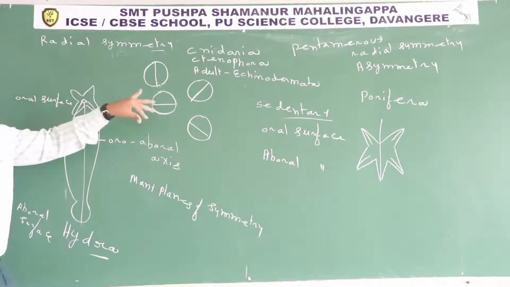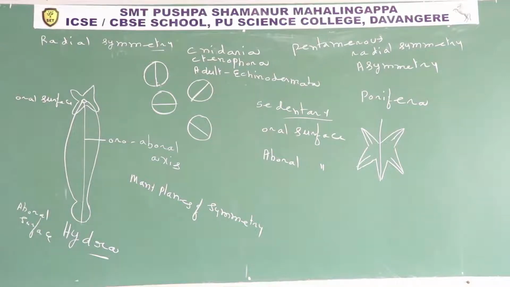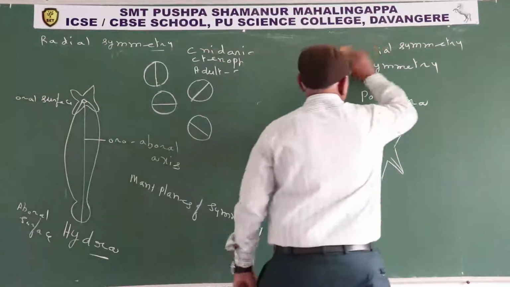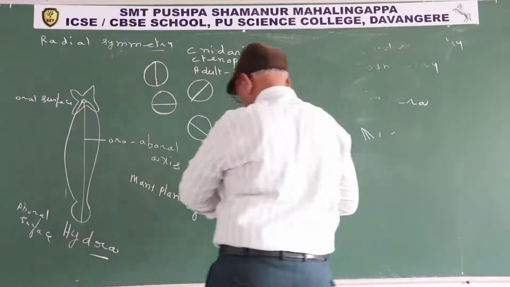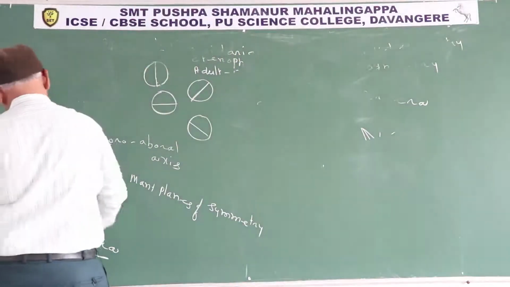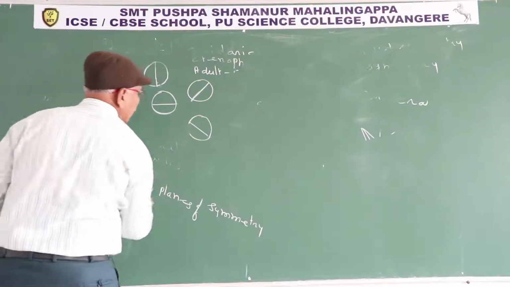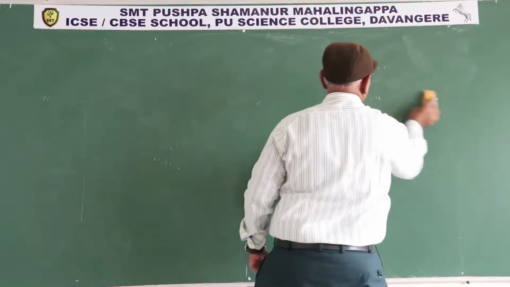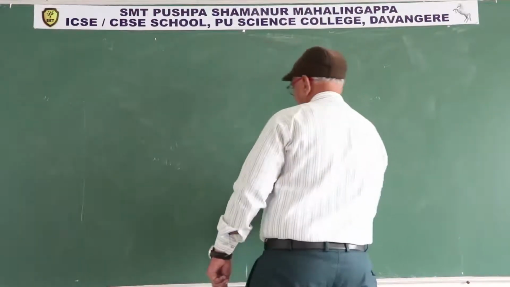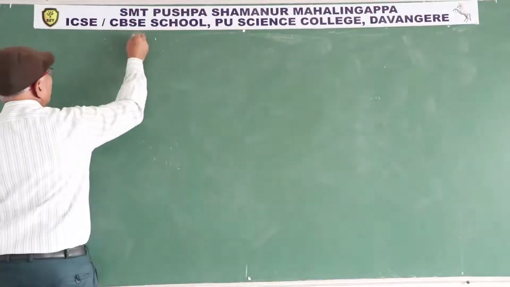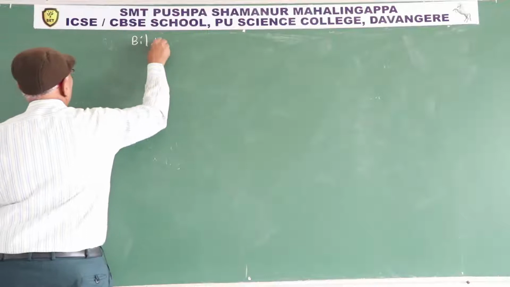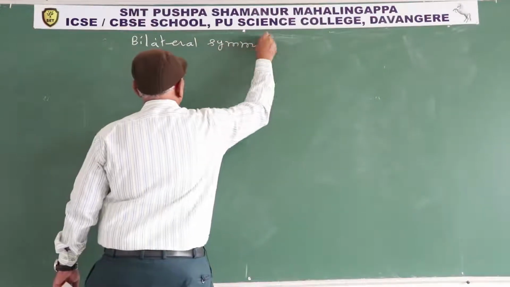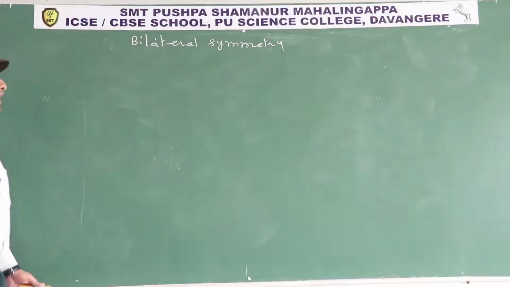Let us discuss bilateral symmetry. Bi means 2, lateral means side.